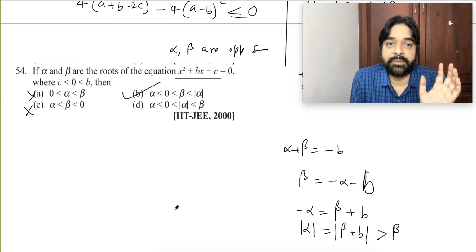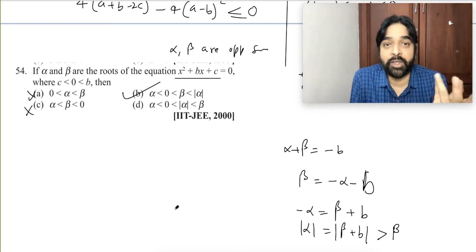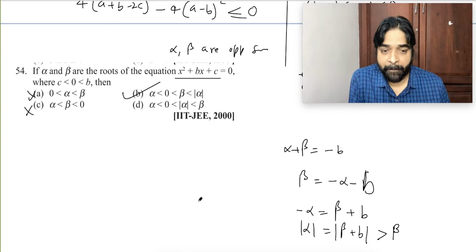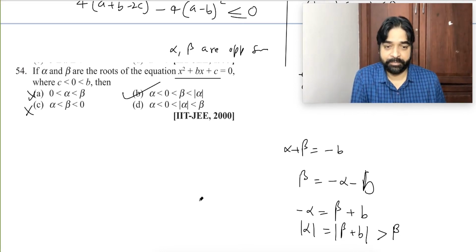Did you understand? Have all of you understood? Such kind of question will be done this way only, because they didn't ask you anything about what you have to find. When they don't ask what you have to find, delete the wrong option. Anybody got this? I think some of you did not understand this point. Have you understood this point?